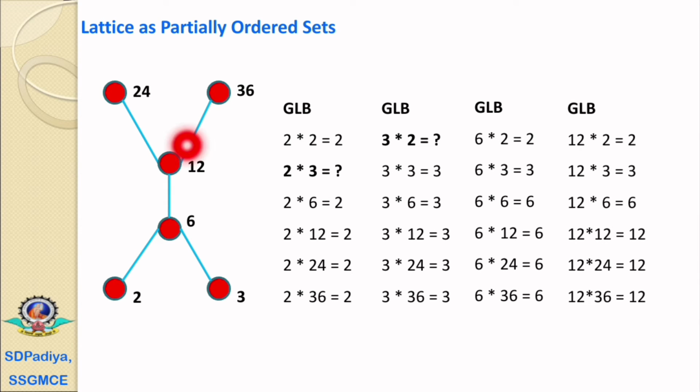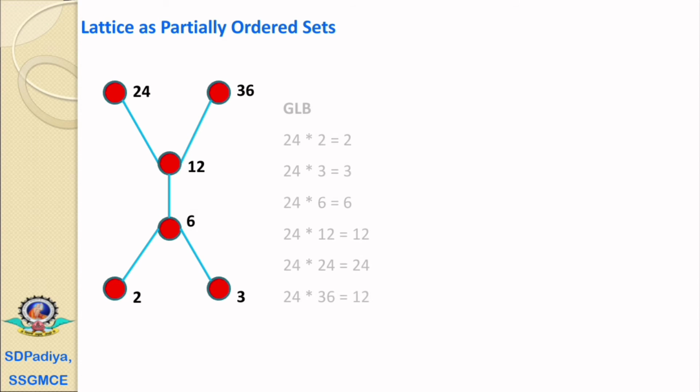Similarly, 12 meet 2 equals 2, 12 meet 3 equals 3, 12 meet 6 equals 6, 12 meet 12 equals 12, 12 meet 24 equals 12, and 12 meet 36 equals 12. For the combinations of 24, 24 meet 2 equals 2, 24 meet 3 equals 3, 24 meet 6 equals 6, 24 meet 12 equals 12, 24 meet 24 equals 24, and 24 meet 36: 24 and 36 are connected at 12 in the lower directional movement,